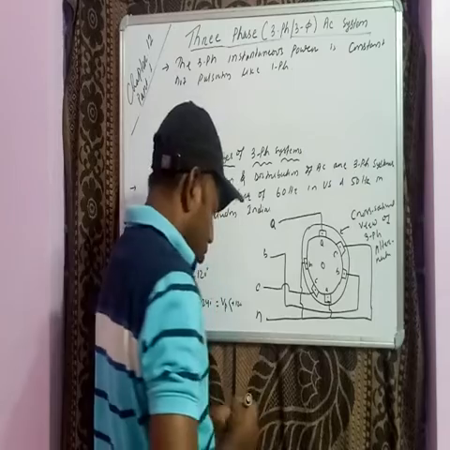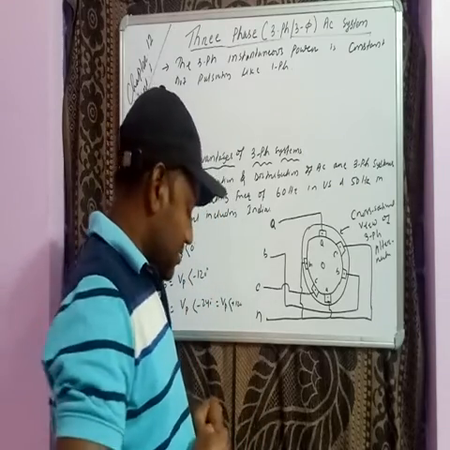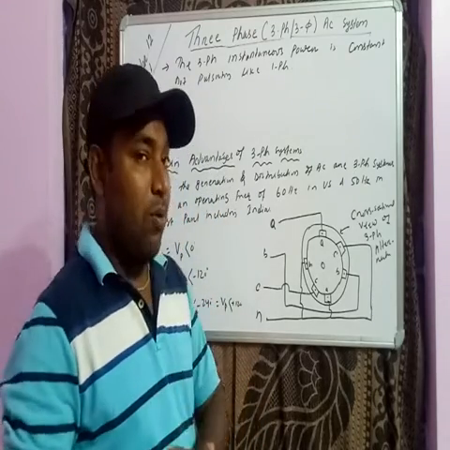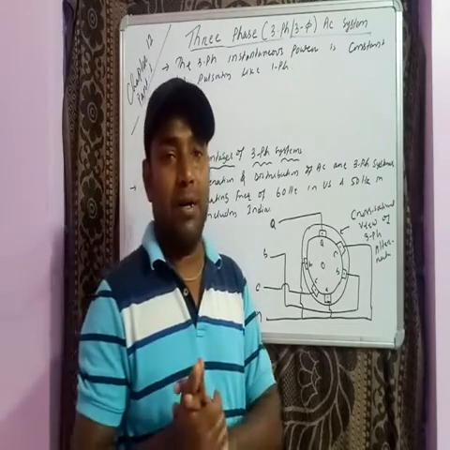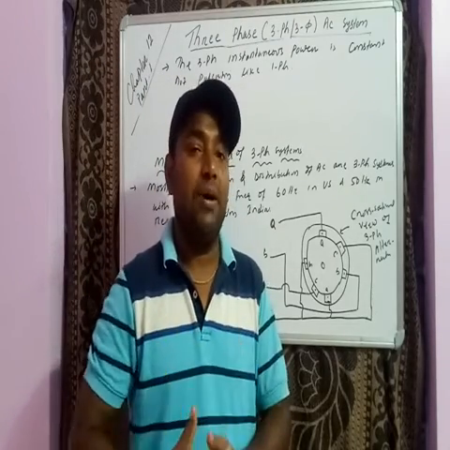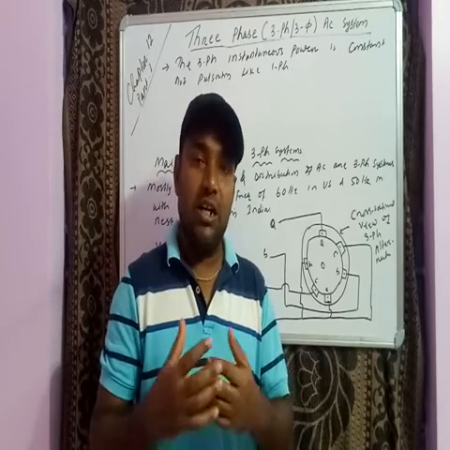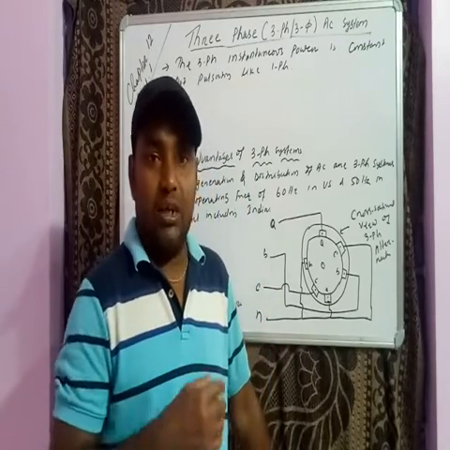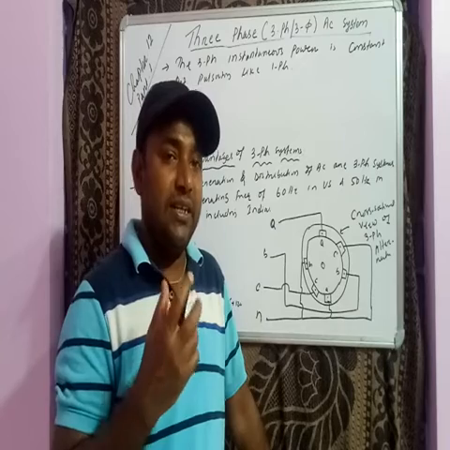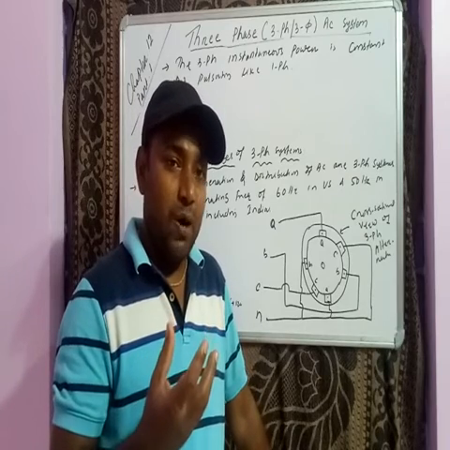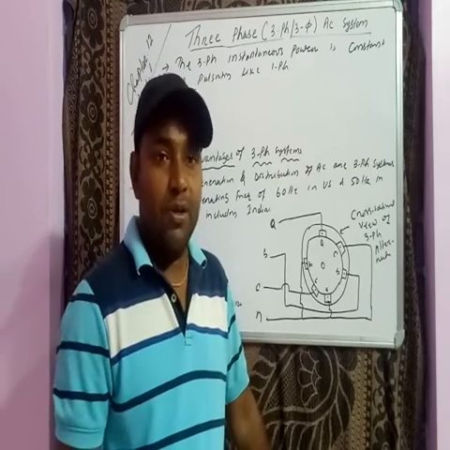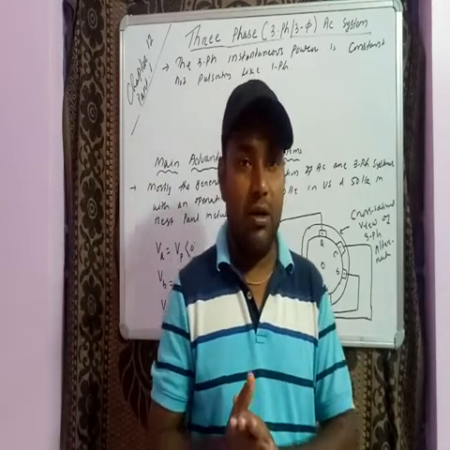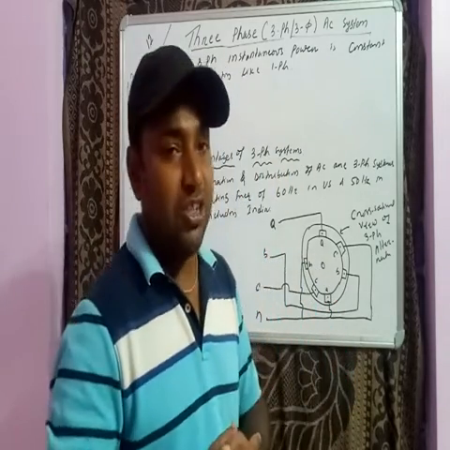Already in single phase I have discussed the instantaneous power, where we have one constant part and one pulsating part. Since in single phase AC the instantaneous power is pulsating, but in three phase AC the instantaneous power at any instant is constant. So what is good for the systems?